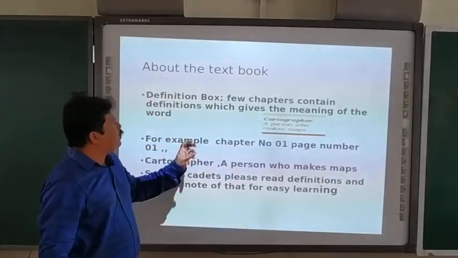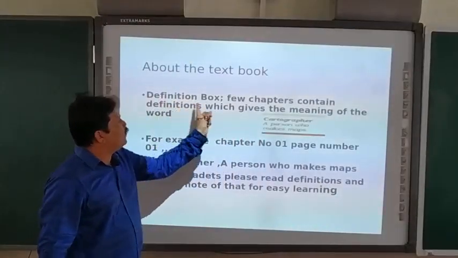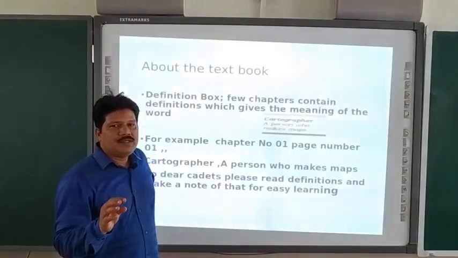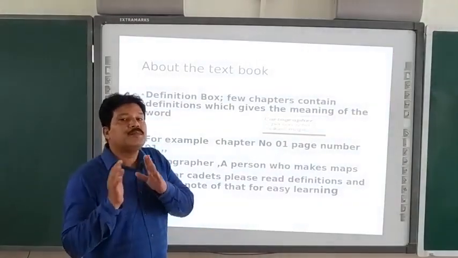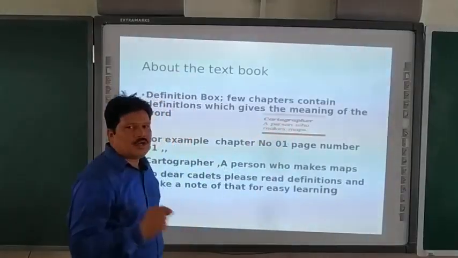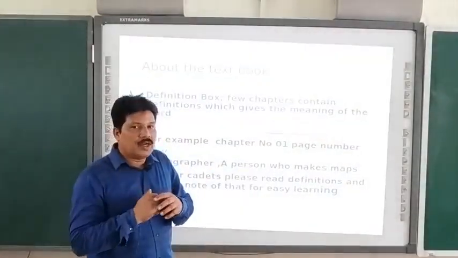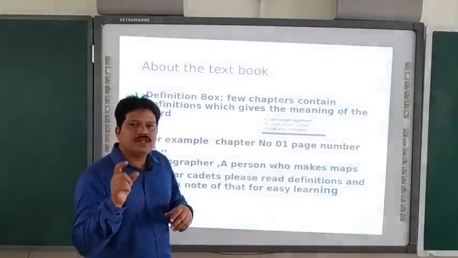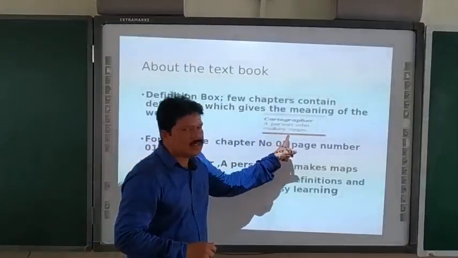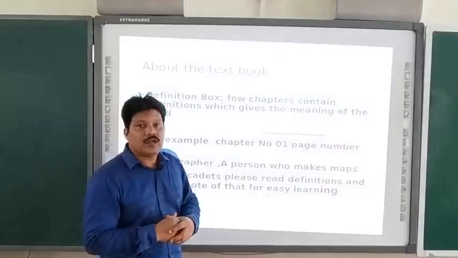Okay. This particular box is called what? It is called the definition box. What is called definition? Definition is meaning. Okay. Example is cartographer. Cartographer, this is a box. It is there in chapter number 1. What is the meaning of the word cartographer? Cartographer means a person who makes the map. So a person who makes the map is called a cartographer.